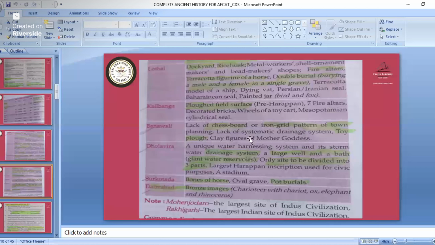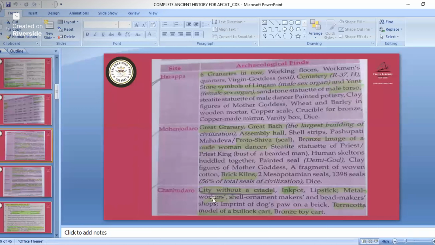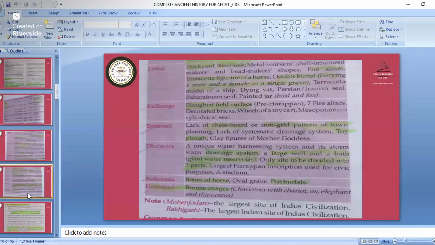Lack of systematic drainage system, toy plow. So that means it was without plan. So Banawali is for without plan, means there was not a proper plan for making this city. And in Chanudaro we had studied that it is without plan, and they had lower class people, poor people here. So remember this one.